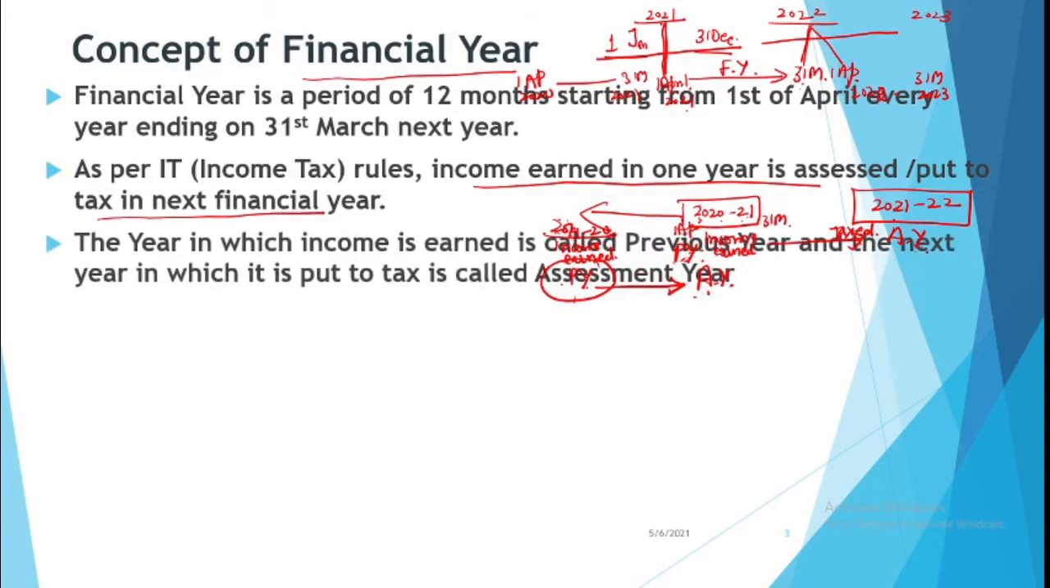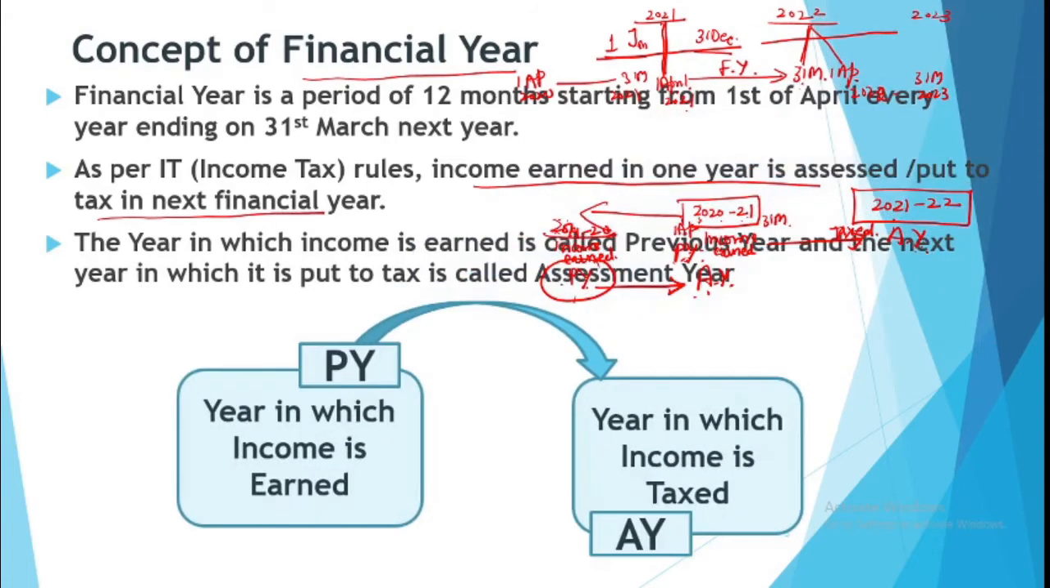The year in which the income is earned is called the previous year, and the year in which it is put to tax is called the assessment year, right? So the previous year is preceding the assessment year. How do we identify the years for a particular date? We have to see where this particular date is falling.